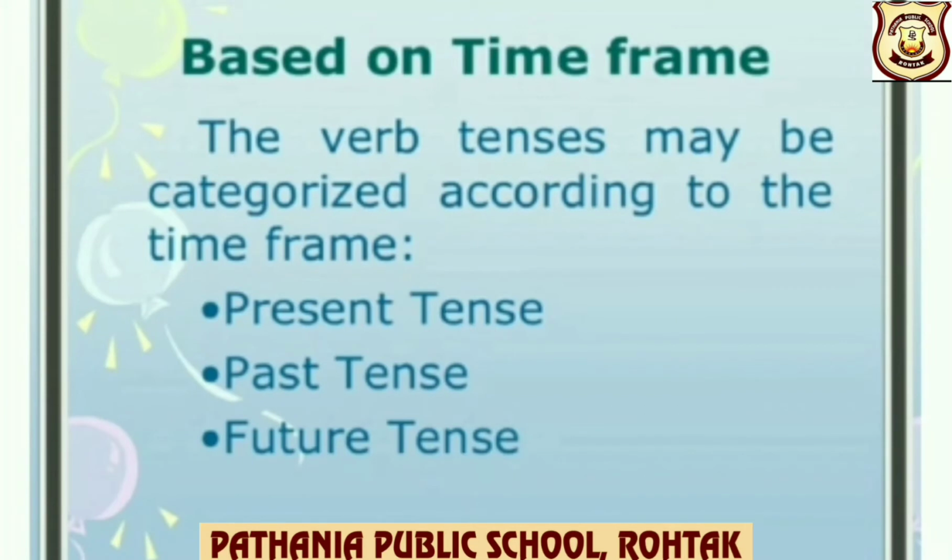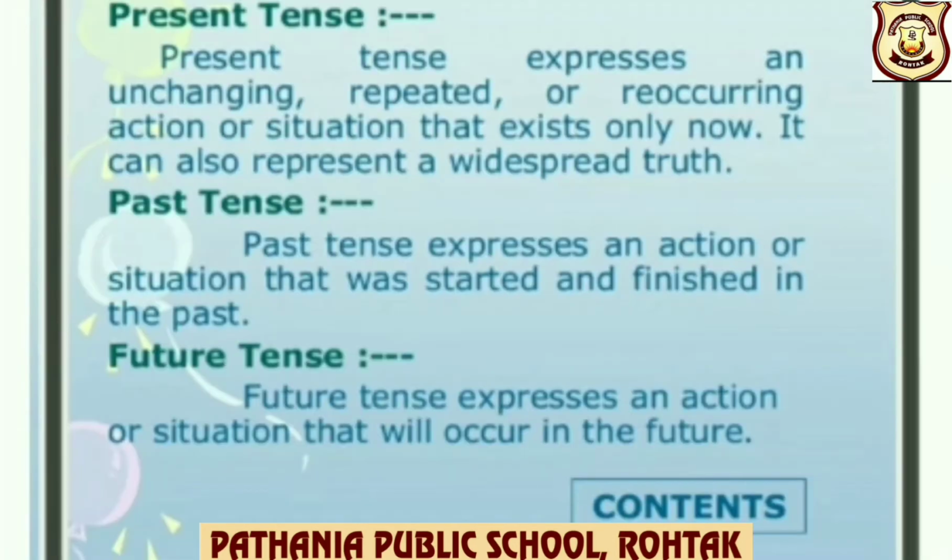Children, based on time frame, the verb tenses may be categorized according to the time frame, that is present, past, and future tense. Let us understand their meaning. Present tense expresses an unchanging, repeated, or reoccurring action or situation that exists only now. That means in the present. It can also represent a widespread truth.